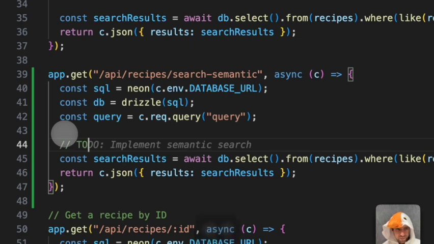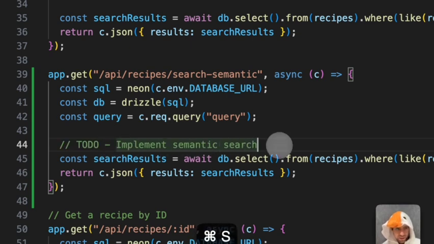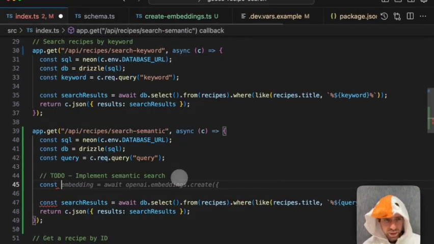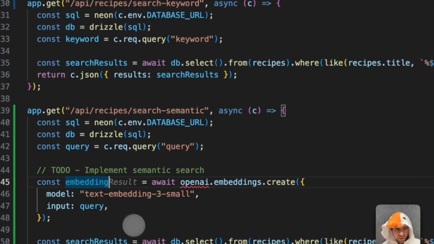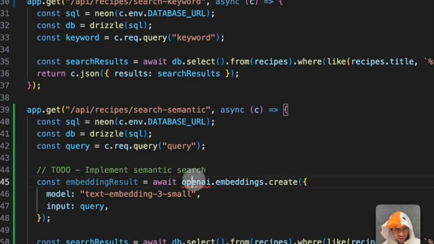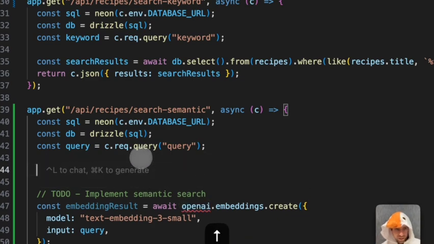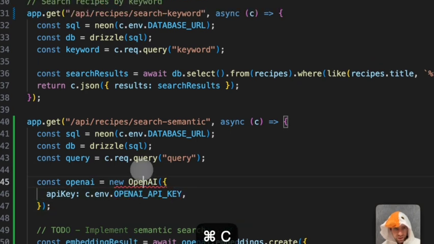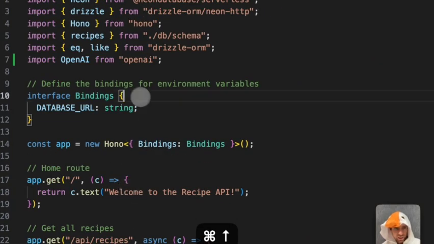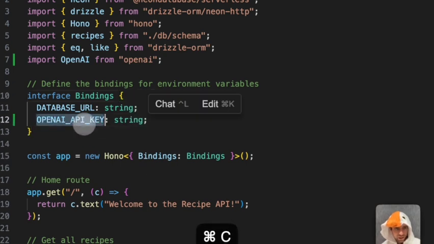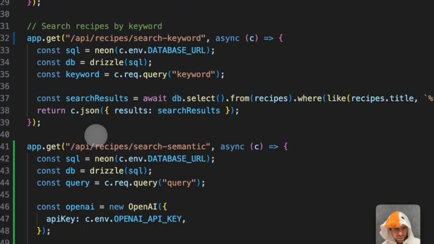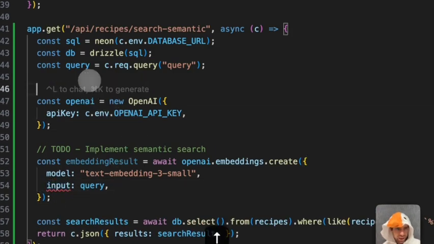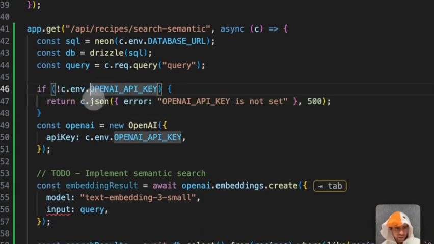In this case, we'll write a to-do, implement semantic search. What components does that require? That means we need the embedding of the query, and we also need an OpenAI client in here. Const OpenAI. And like I mentioned earlier, we actually need to tell Hono that we have this on the environment, the OpenAI API key. So that should be fine. And we probably, because TypeScript is getting mad,